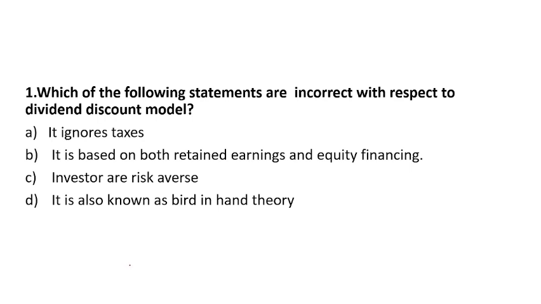Let's see one by one. If you see option number A, it ignores taxes. Every dividend theory ignores taxes. Yes, every dividend theory ignores taxes. So option A can't be the answer. Option B, it is based on both retained earning and equity financing. This statement is totally wrong because the Gordon model uses only equity, not the retained earning as a source of internal finance. Then investors are risk averse. This statement is also correct, and it is also known as bird in hand theory.